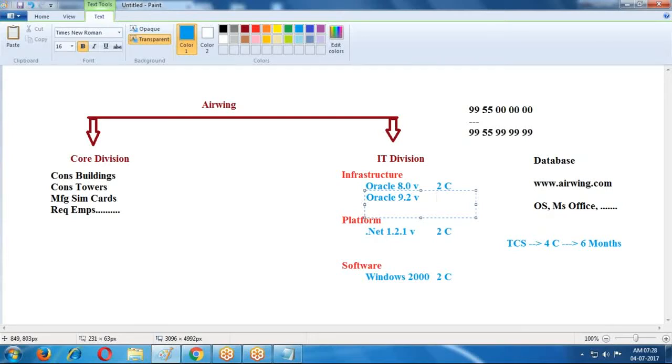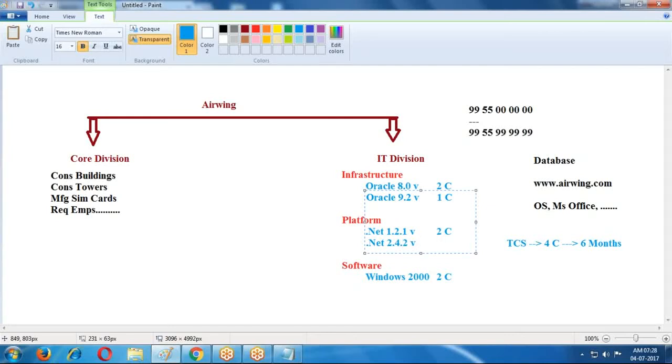Here what happened is, if I am not updating, I cannot survive in the market. For this I require some updates. I'm investing some extra amount and I'm updating this application. In the same way .NET also came with one more version, 2.4.2 or some version.